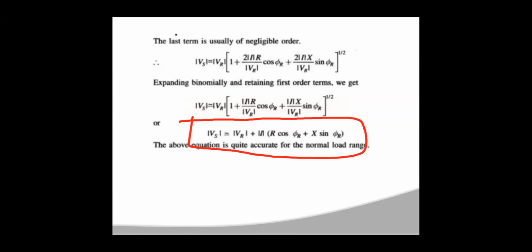So this equation is similar to the previous case, which is derived from the vector diagram. So you can use either this method or the vector diagram method to calculate the approximate voltage. This sending end voltage, by using the approximate voltage equation, gives almost correct values for lagging loads.